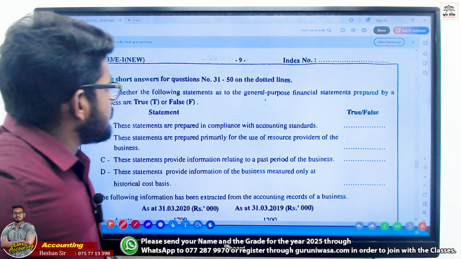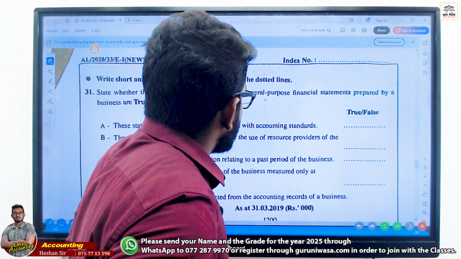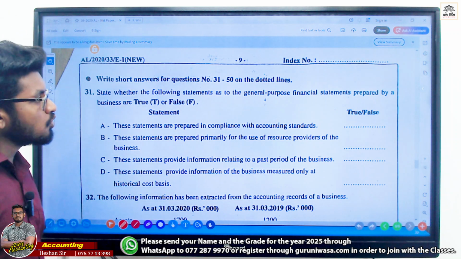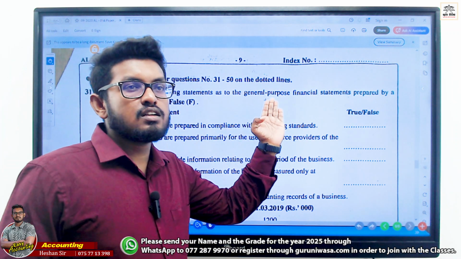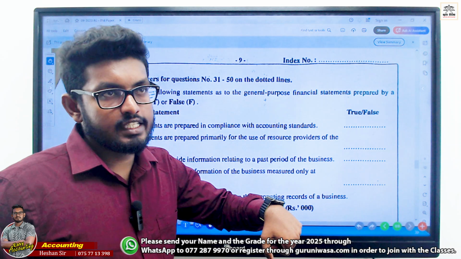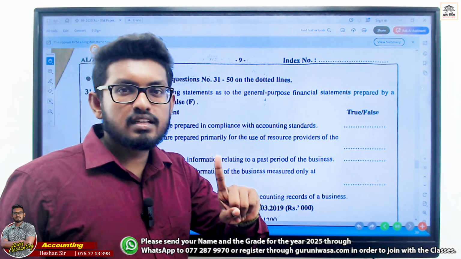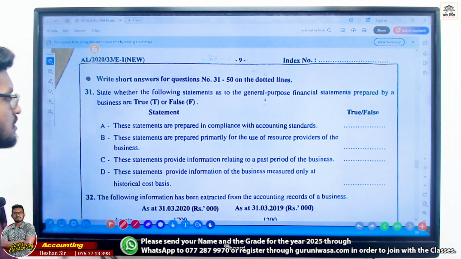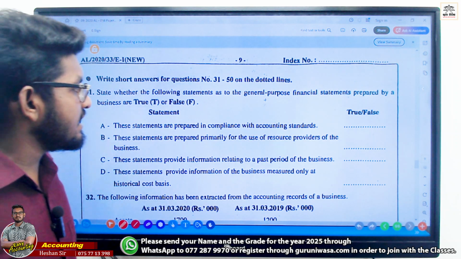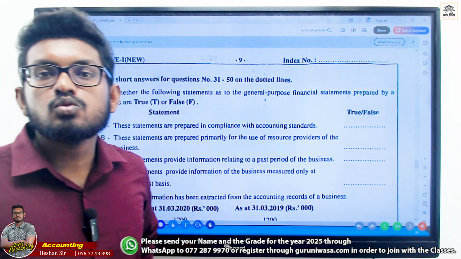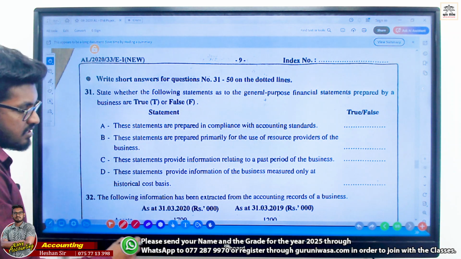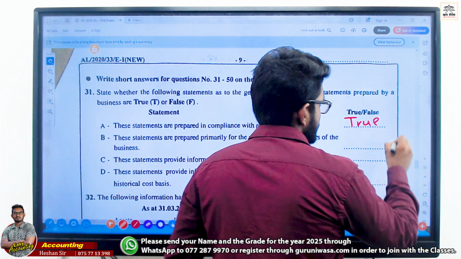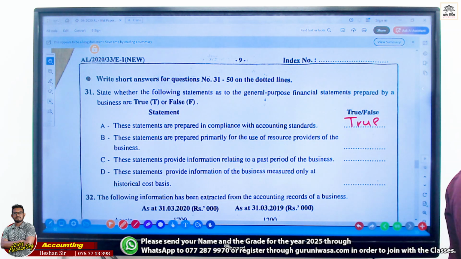To state whether the following statements as to the general purpose financial statements prepared by a business are true or false. General purpose means what? These statements are prepared in compliance with accounting standards, true or false? True. In financial accounting, you do concern those things, right? It's true.